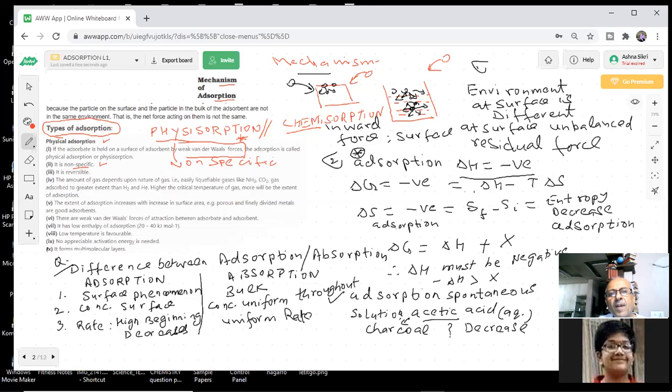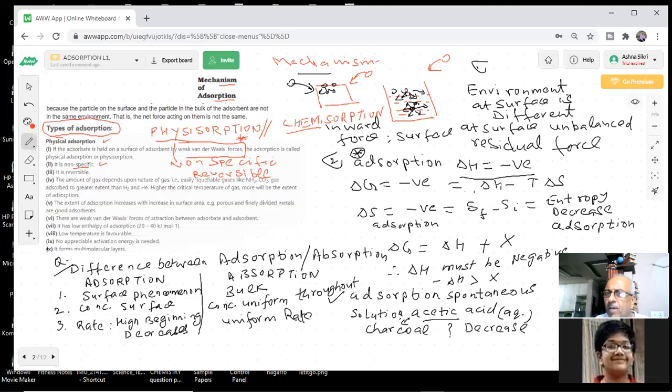It doesn't show any preference for one gas, because we know that van der Waals forces are universal forces. To some extent, yes, and we will explain it more very soon. Further, it is reversible. In science, I use reversible and irreversible a lot.